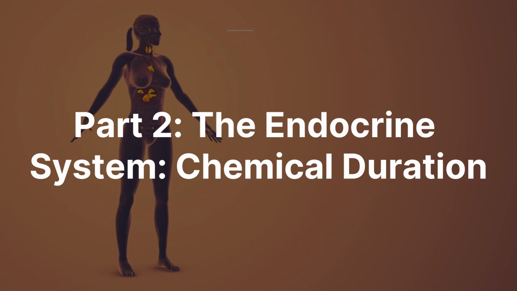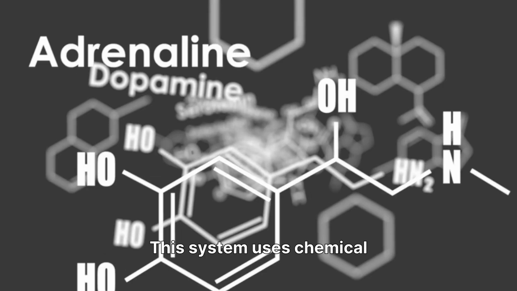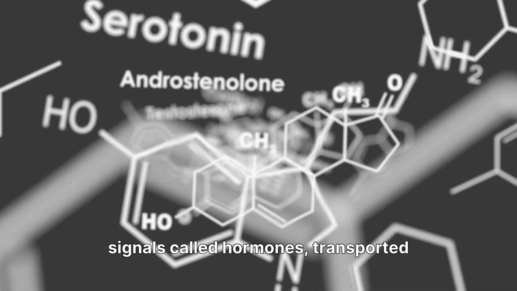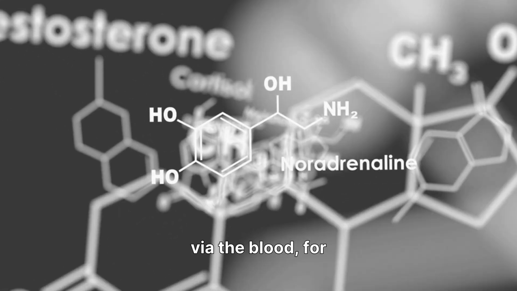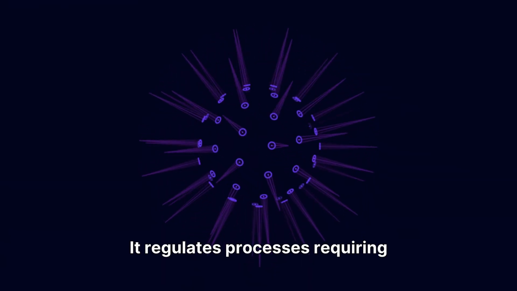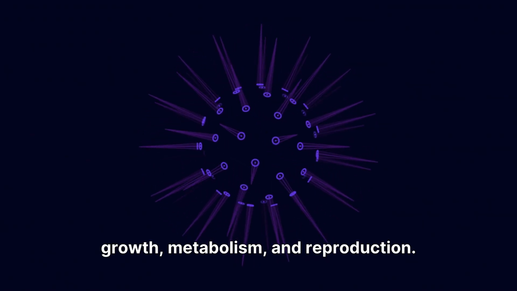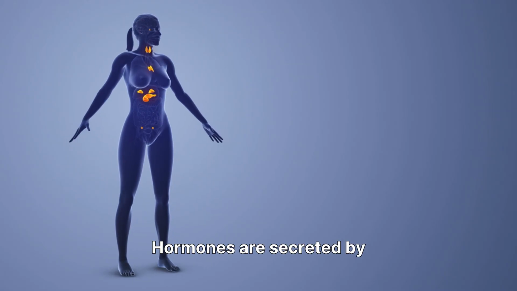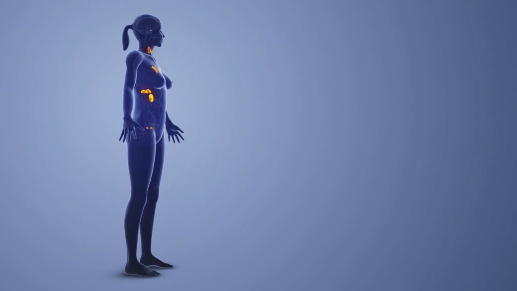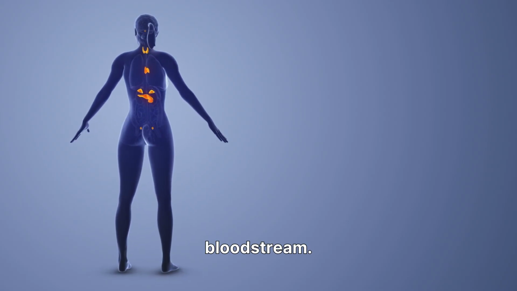Now, let's move to Part 2, the endocrine system, which governs chemical duration. This system uses chemical signals called hormones, transported via the blood for long-distance communication. It regulates processes requiring sustained control, such as growth, metabolism, and reproduction. Hormones are secreted by endocrine glands, like the pituitary, thyroid, and adrenal glands, directly into the bloodstream.